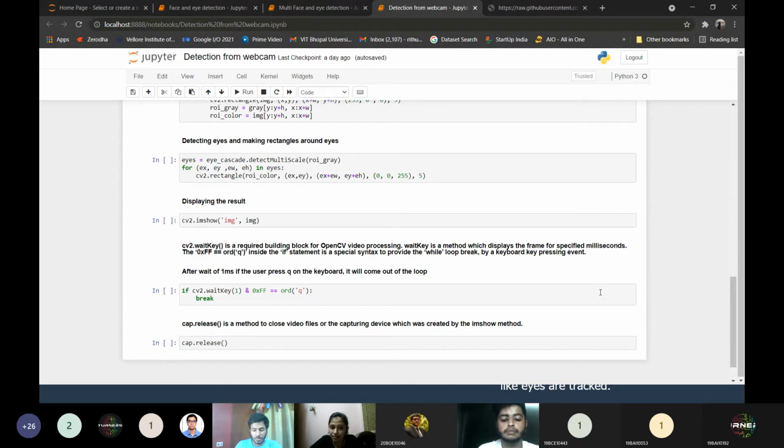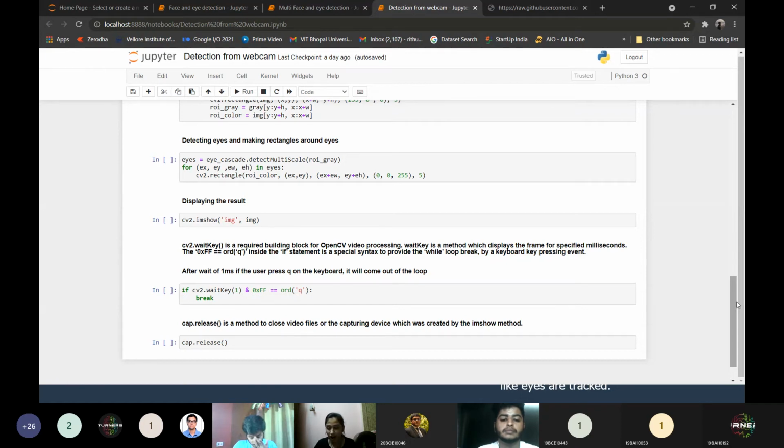So in this detectMultiScale for the eye cascade, for the eye classifier, I am providing only my face area, which is the region of interest. Then the eye classifier will search for the eyes only in my region of interest. It doesn't need to go here and there on the frame. It will just concentrate on my face area. Using the detectMultiScale function, I can get the coordinates. Using the rectangle function, I will draw the rectangle around my eyes, and I will display the frame.